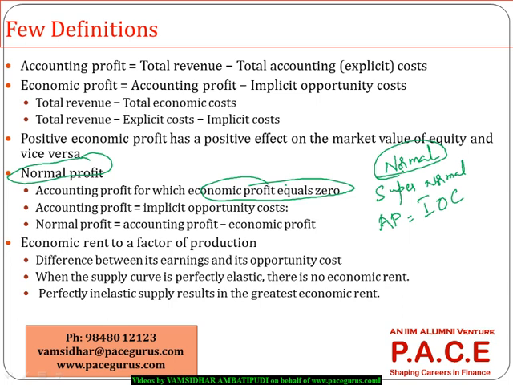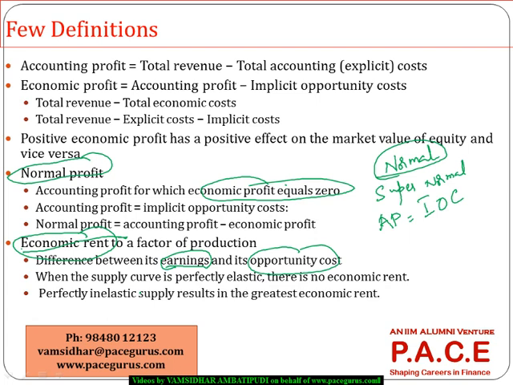Here we define two words: economic rent. Economic rent is nothing but economic profit, wherein we find the difference between the earnings, the actual profit, and the opportunity cost. That is what we call economic profit, or sometimes we use the word economic rent. And depending on how the supply curve is, in some cases the economic rent is very high, and in some cases there is no economic rent at all.